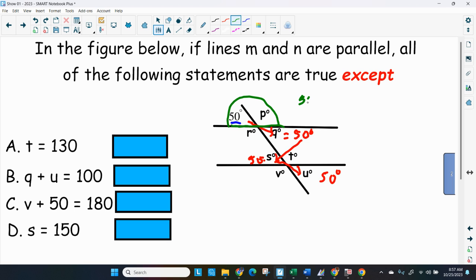So I have 50 degrees plus angle P equals 180 degrees. So 50 plus what number equals 180? All I have to do is subtract 50 from both sides, and that'll give me my answer. Angle P equals 130 degrees, and that little zero up there is our degree symbol. So angle P is 130 degrees.